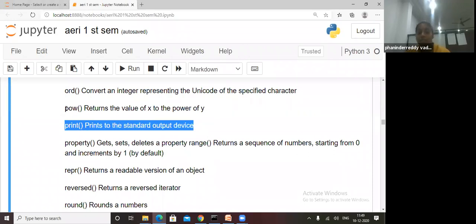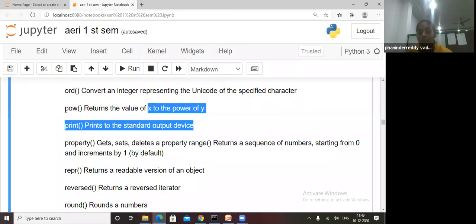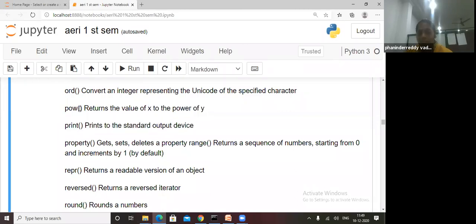And yesterday, someone asked, if you want 3 power 3, multiply 3 star star, it is not used, but in our built-in data types, one function is there, pow. When you want x to the power y, if we write pow of x, y, then we will get it. If 5 power 6, we'll get it from pow.